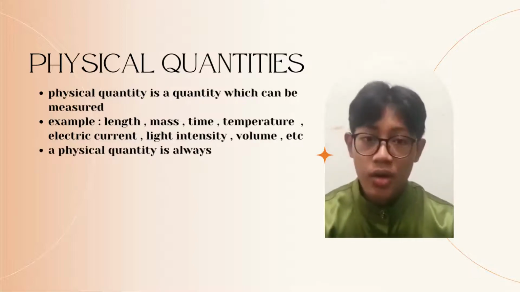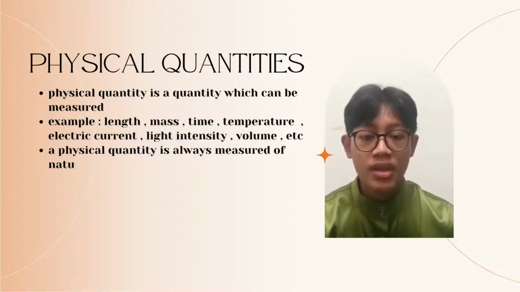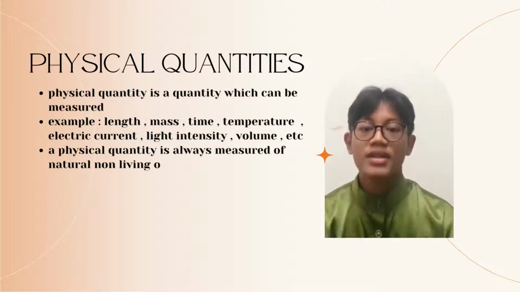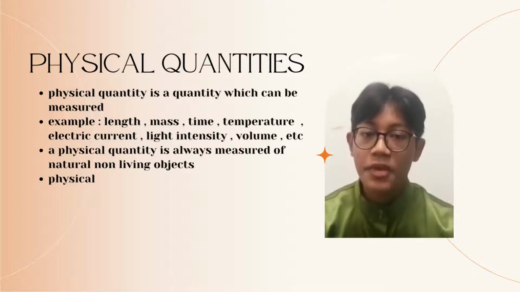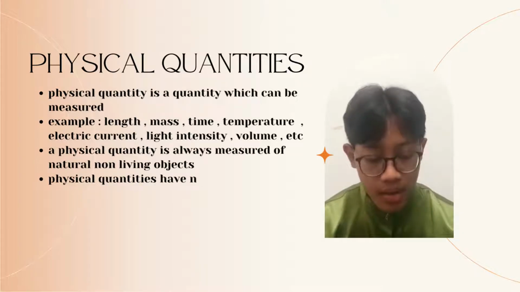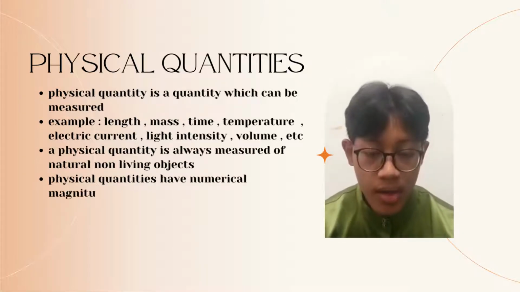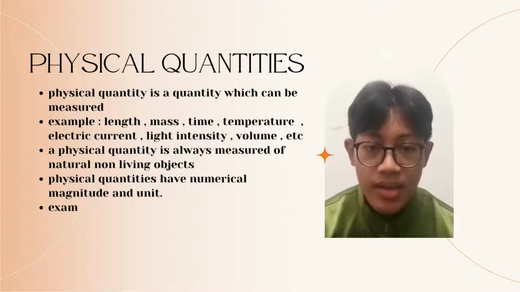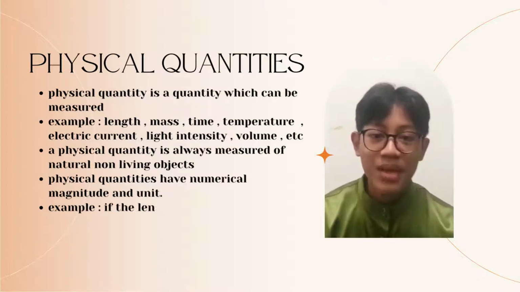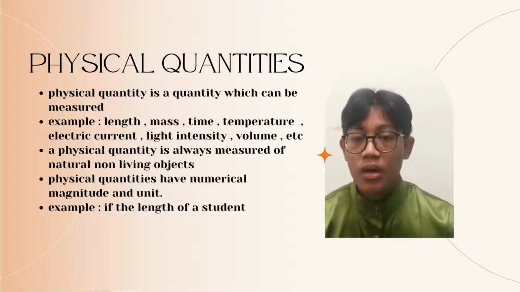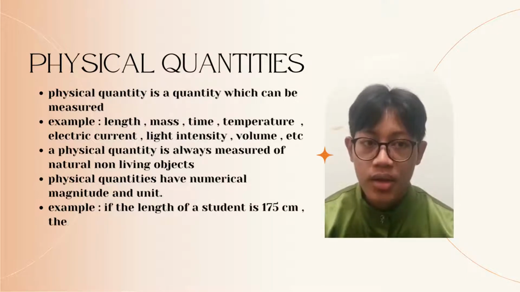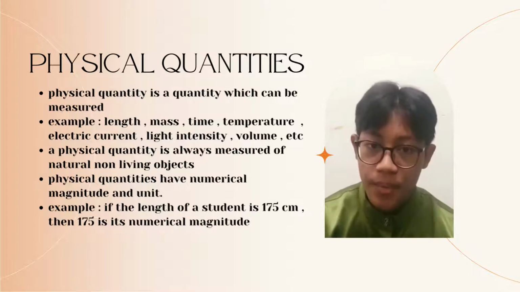But length is not the only physical quantity. There are many more, for example length, mass, time, temperature, electric current, light intensity, volume, and many others. Okay, so physical quantities are commonly measured of natural non-living objects.